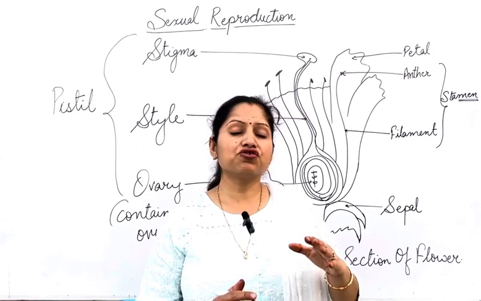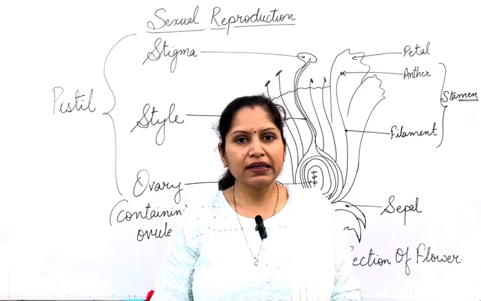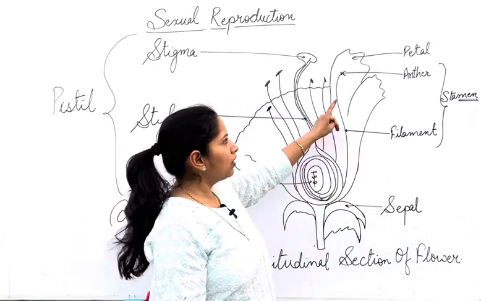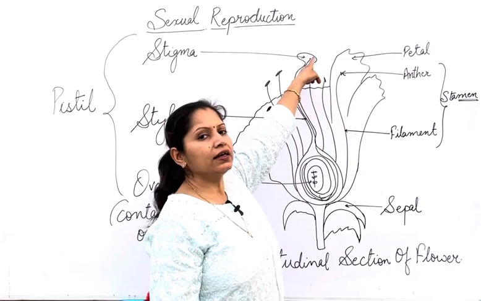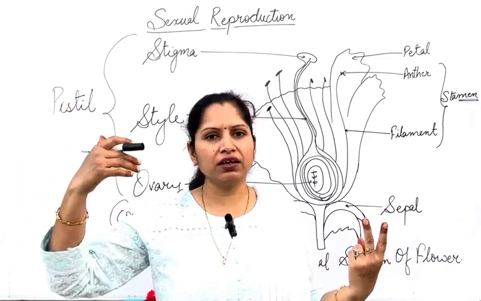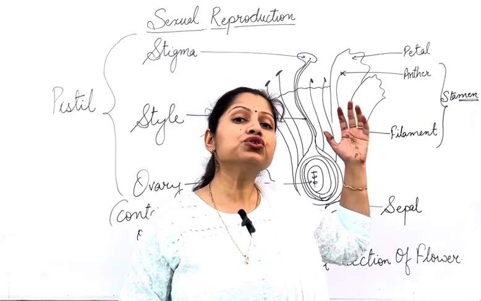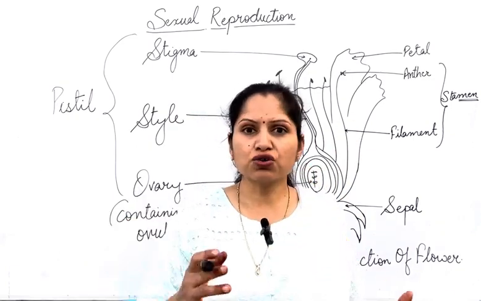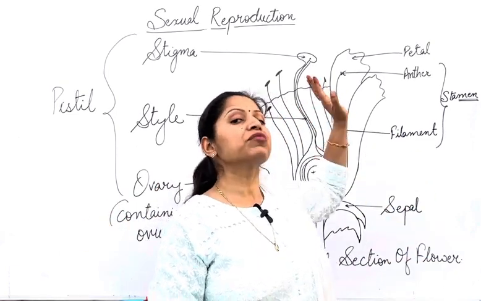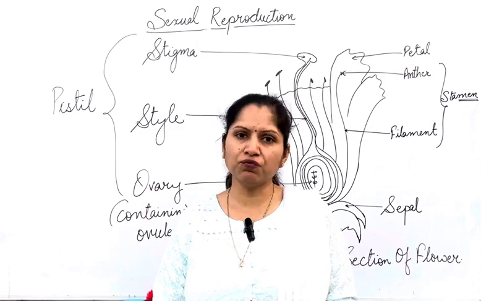The transfer of the pollen grains from the anther to the stigma is known as pollination. This pollination could be of two types: self-pollination, if the pollen grains move to the stigma from the same flower. It could be cross-pollination, where the pollen grains, carried by wind or water or sticking to the insect's legs, come from one flower to another flower. If the pollen grains from some other flower come to a flower's stigma, then it's known as cross-pollination. Self-pollination and cross-pollination are the two types of pollination.